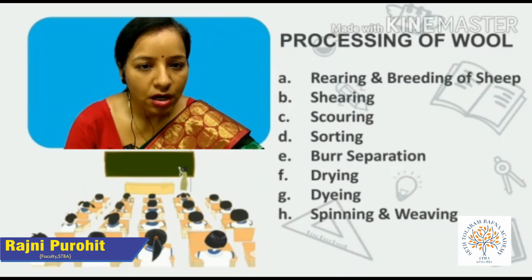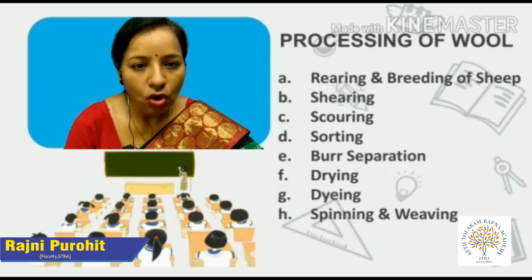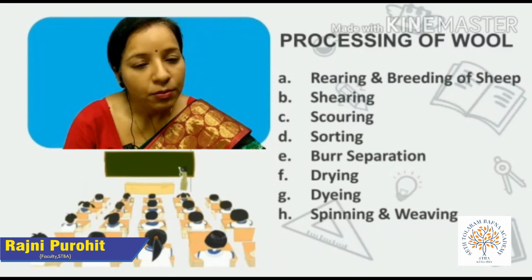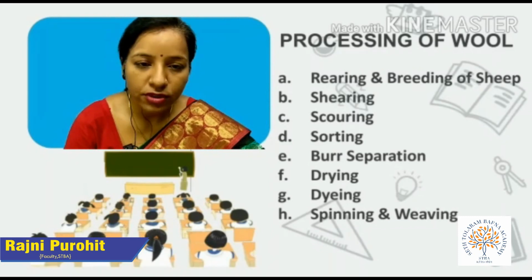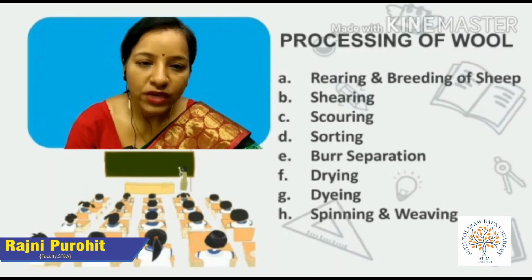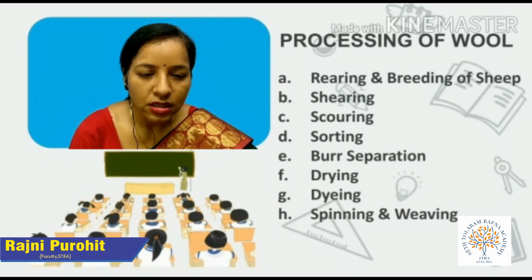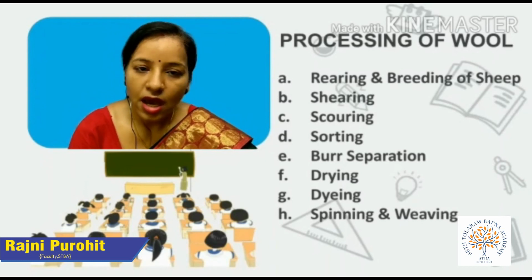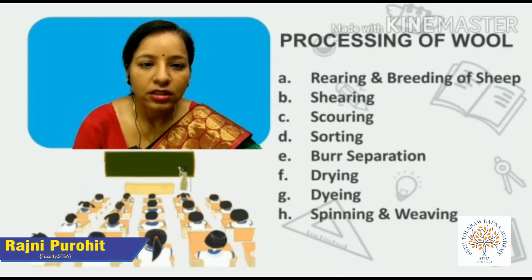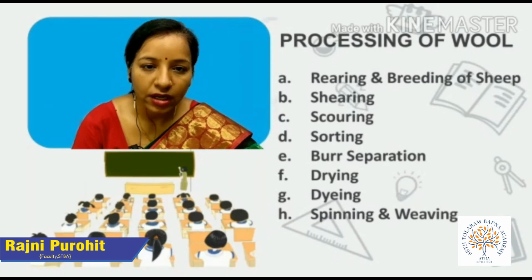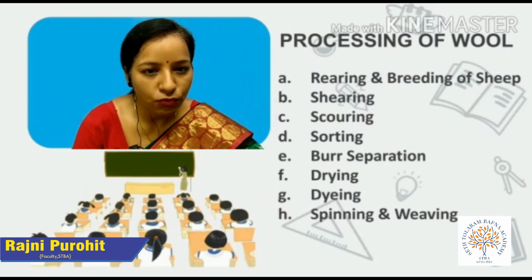Basically, sheep are herbivores. They feed on grass and leaves. But along with it, shepherds or the rearers feed them oil cakes, jowar, pulses and minerals so that they can eat well and give a good quality of wool.